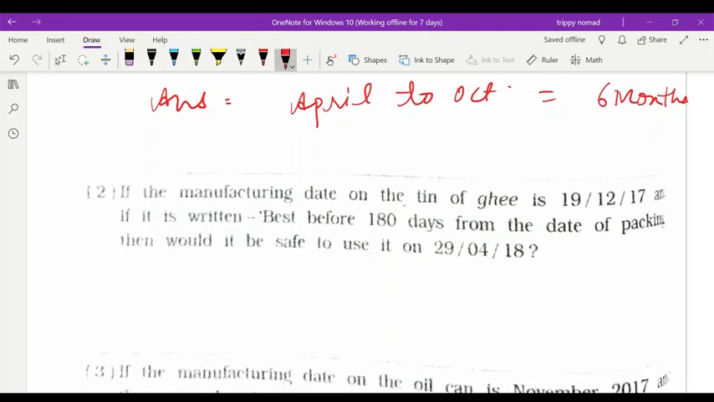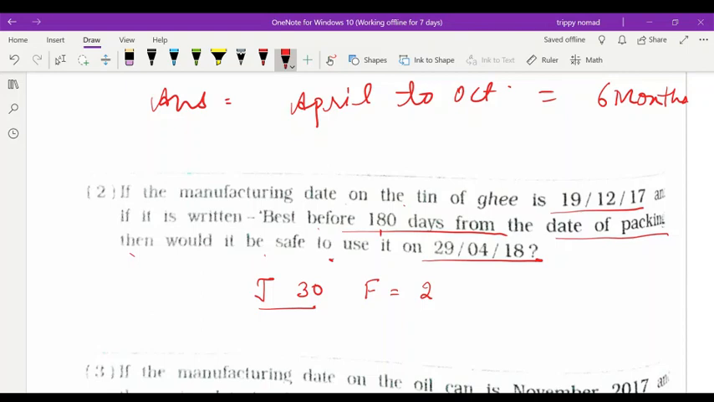If the manufacturing date on the tin of ghee is this one, and if it is written best before 180 days from the date of packing, then would it be safe to use it on this date? 180 days. First of all, you have to check, in 1 month how many days? 30. January 30, Feb 28 or 29. This is not a leap year, so this will be 28.